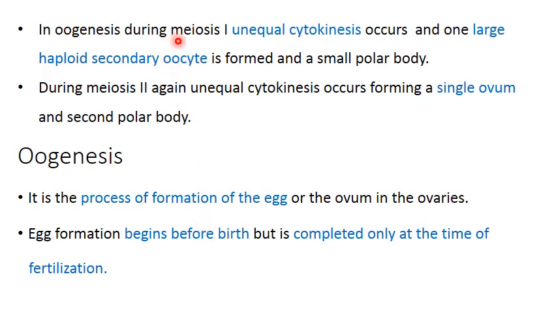But in case of oogenesis, during the maturation phase, that is during meiosis 1, what we have is unequal cytokinesis. That means the cell is going to divide unequally, resulting in the formation of one large haploid secondary oocyte and a small polar body. Again during meiosis 2, cytokinesis will be unequal, and what will be formed is a single ovum and a second polar body, meaning that in case of females, one egg is formed once a month in each cycle. But in case of males, from one primary spermatocyte, 4 functional sperms are formed.